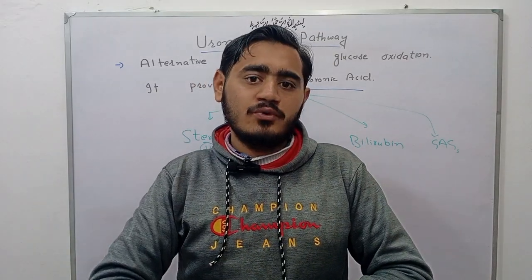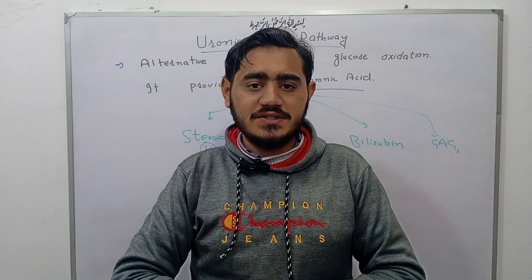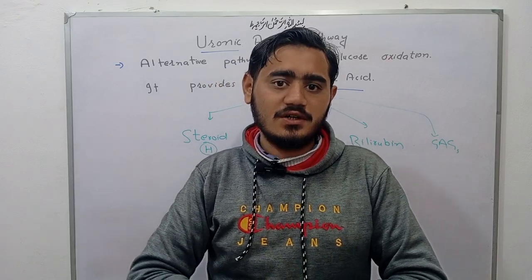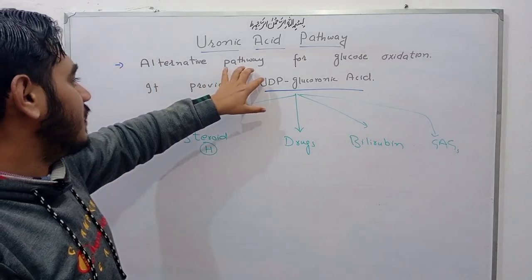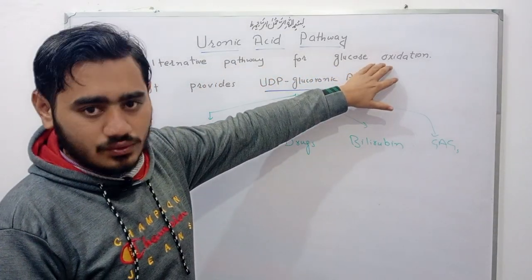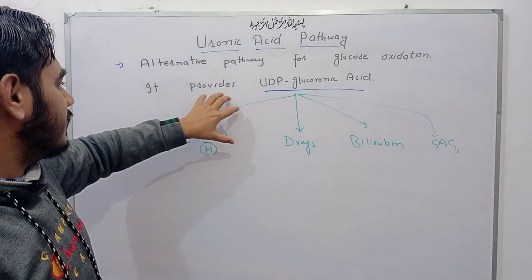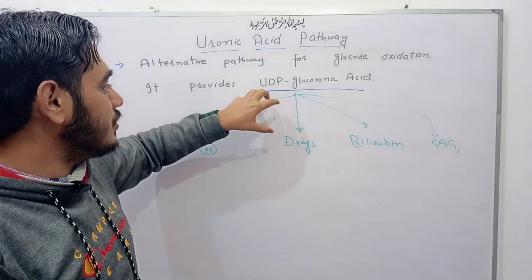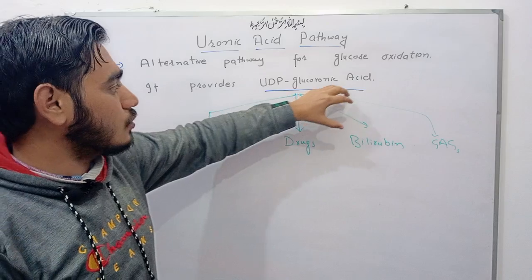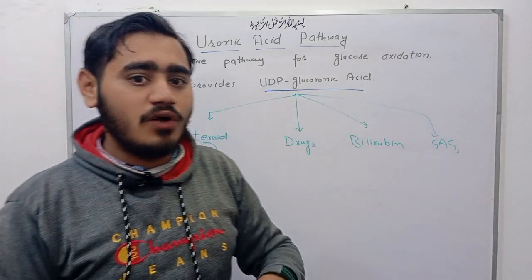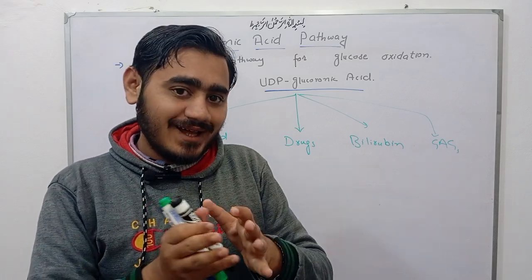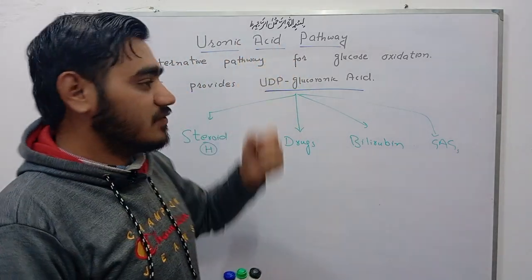Friends, in this video I'm going to discuss the uronic acid pathway. So let's start our lecture. This uronic acid pathway is an alternative pathway for the oxidation of glucose. This pathway provides UDP glucuronic acid, uridine diphosphate glucuronic acid, which is the active form of glucuronic acid, and another name of the uronic acid pathway is